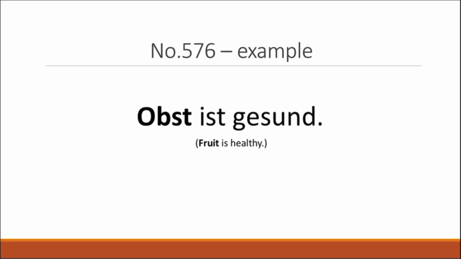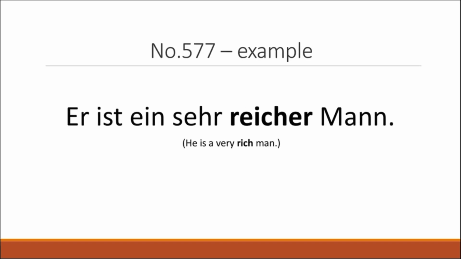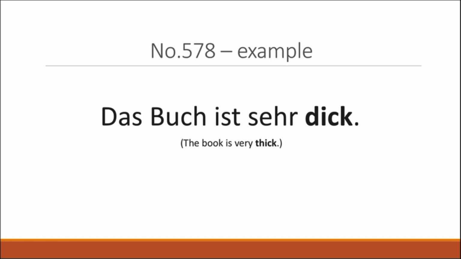Obst ist gesund. Fruit is healthy. Now we have reich, which means rich. Er ist ein sehr reicher Mann. He's a very rich man. Following up, we have dick, which means thick or fat. Das Buch ist sehr dick. The book is very thick.